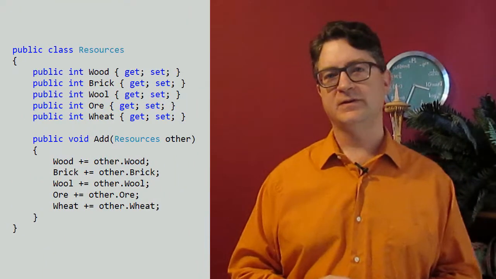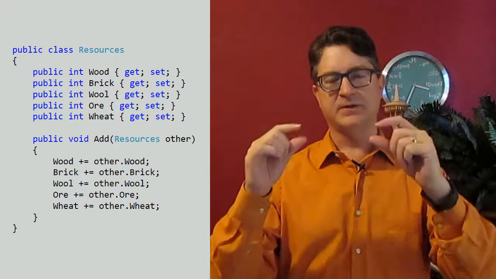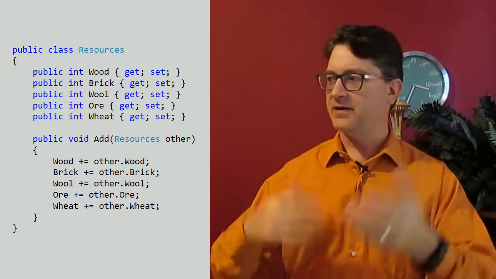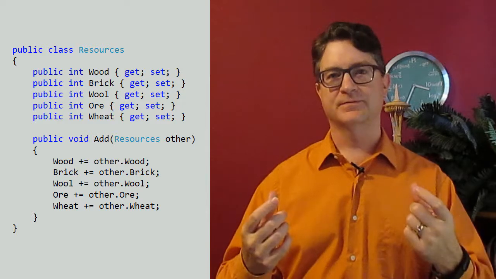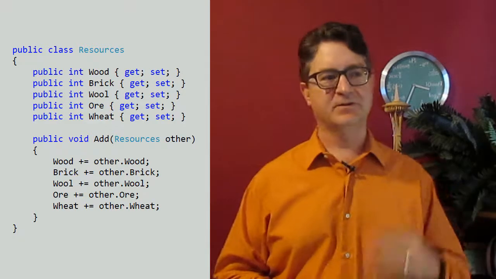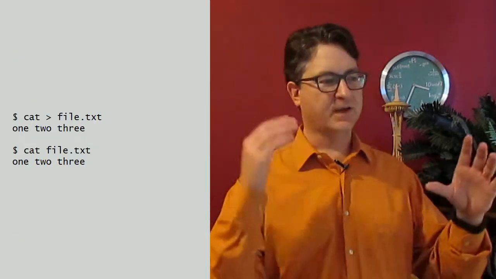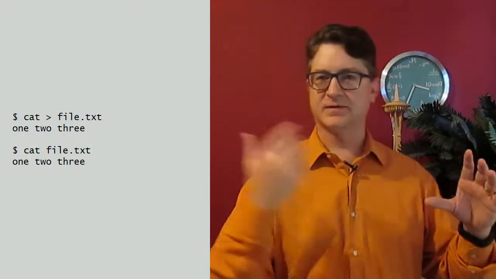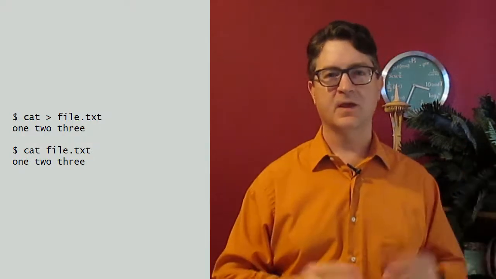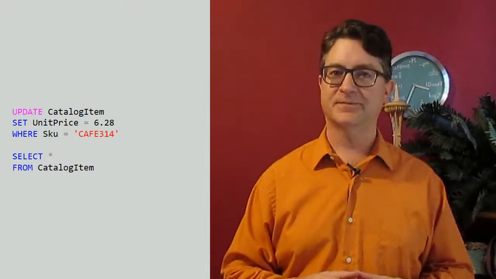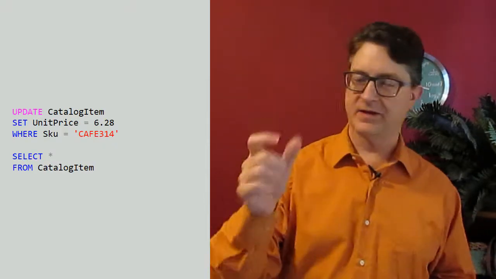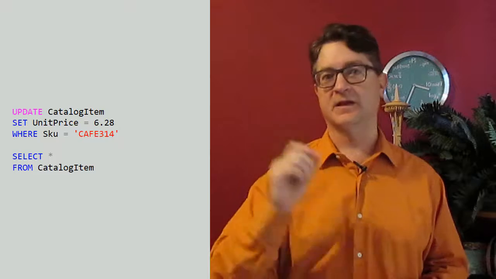You can see this assumption in an object-oriented language when you see that an object has fields, it has data members, and the methods act upon those data members. You can see this assumption in a file system, where if I store information in a file, I expect to be able to read it back out. You can see this assumption in a database. If I store a value in a column, then I expect that column to have that value next time I read that row. So this assumption is baked right into almost every programming language that we use.